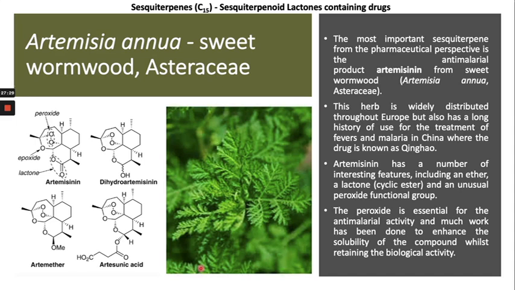The source of this sesquiterpene, or generally the most common one, is the sesquiterpenoid lactone, which is found in Artemisia annua, also called sweet wormwood, from the Asteraceae family. So this plant contains artemisinin, dihydroartemisinin, artemether and artenusic acid. These are compounds which are sesquiterpenes, and they are found in this Artemisia annua, right?